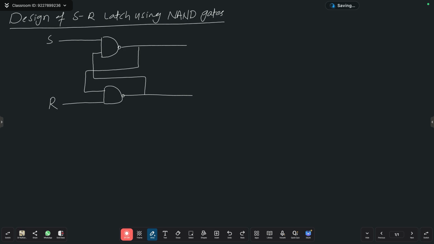So that we are going to prefer NAND gates for sequential logic circuits.